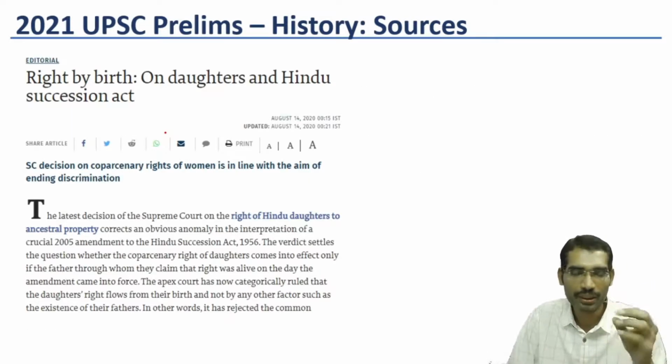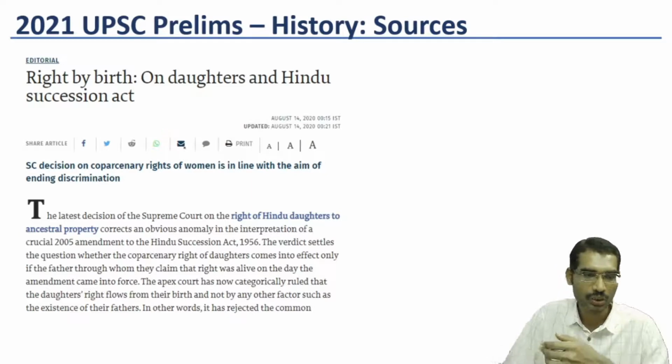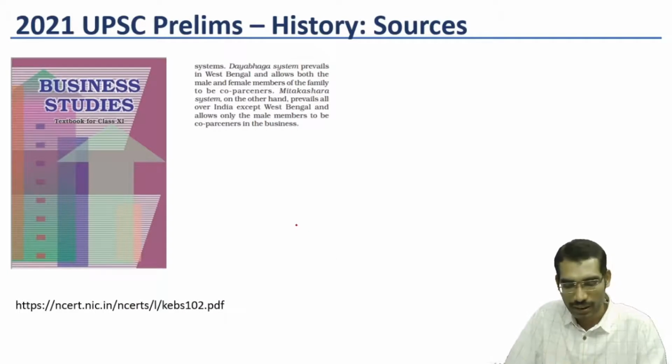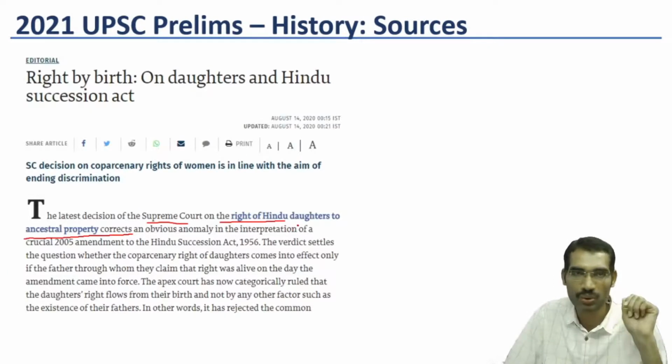I have researched in what context they would have given this particular question. Probably one year ago, in August 2020, there was a law. In this, the Supreme Court itself decided the latest decision on the right of Hindu daughters to ancestral property. In this editorial, there is mention of the Mitakshara School of Law.